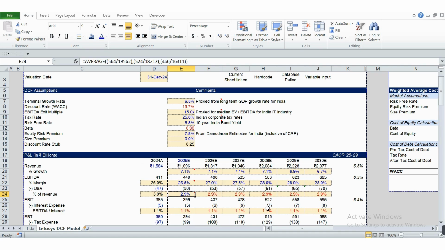For D&A, I just took the average of D&A as a percentage of revenue for the last 3 historic years. When we take a few parameters like D&A, capex or working capital as a percentage of revenue, that is a very simple guess, but not an unreasonable one. Ultimately, when your revenue is growing, you will need more capacity to cater to the demand for your product, so that your revenue is increasing.